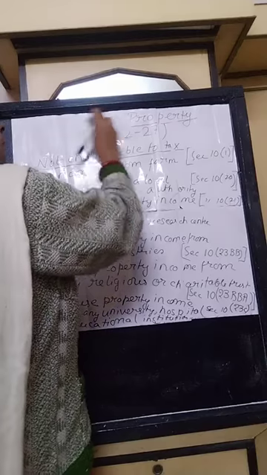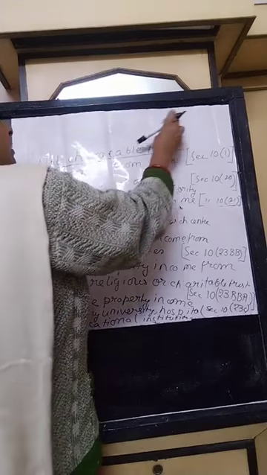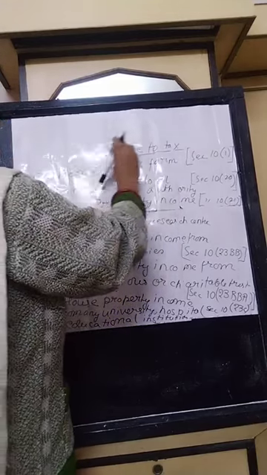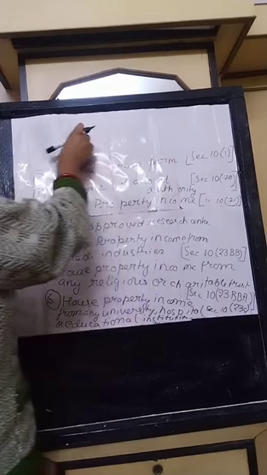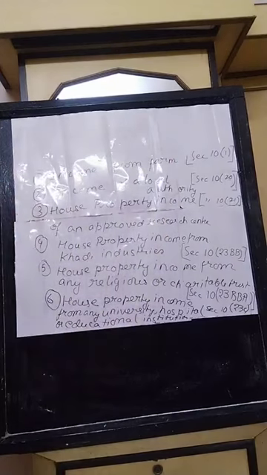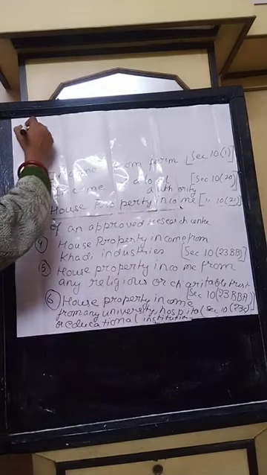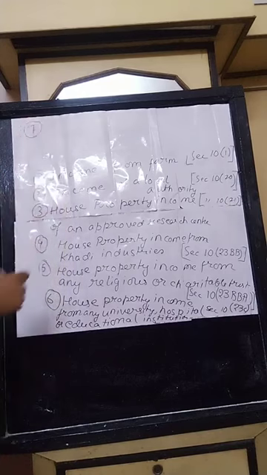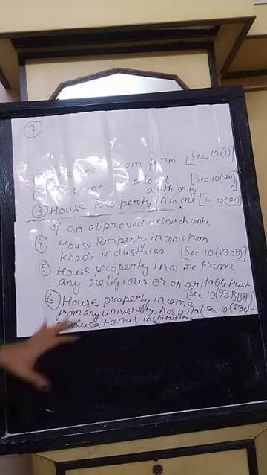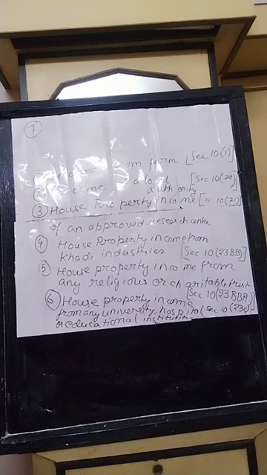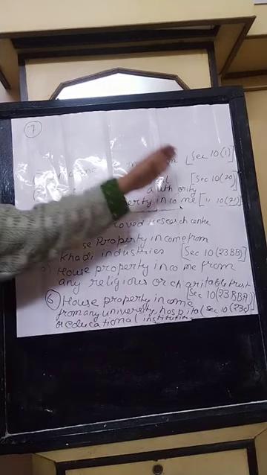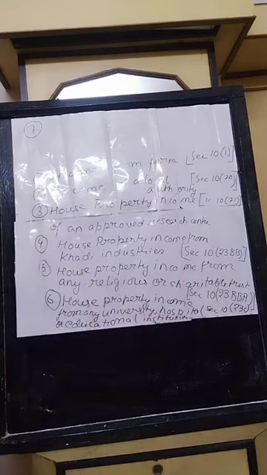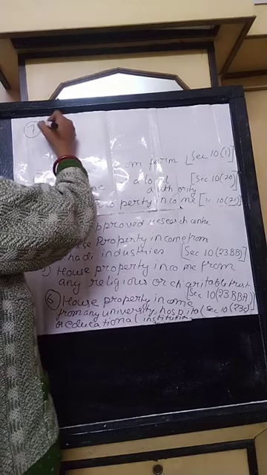I am rubbing the upper portion of the board so that I can write more and more house property income which are not chargeable to tax. Number 7. You can choose any 5 or 6 from this chart and learn. But again and again I am repeating, just don't forget to mention the sections and the subsections. Now, house property income from any registered trade union is the 7th in the list.